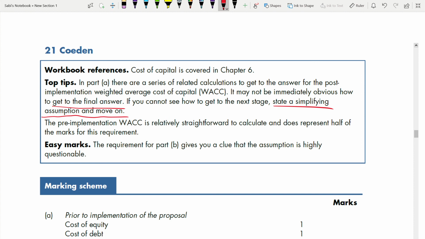Now, before implementation WACC is straightforward. So these are some easy marks. That means before implementation you are getting fewer marks, but for after implementation, the calculations which you are doing, you are getting more marks. So you have to be more critical of that. After implementation your working has to be more accurate to get more marks.